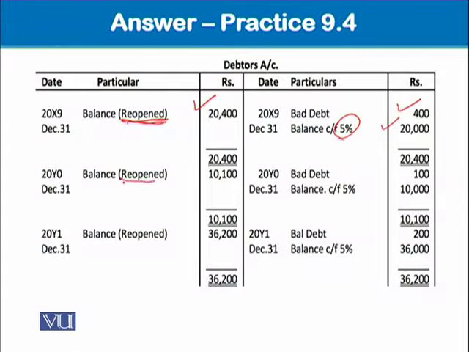Reopen means we don't have the track of accounting entries during the year, sales and cash received and bad debts and so many other returns, etc. But in the question, it is given that the closing balance 10,100 is subject to writing off 100 as bad. Again, the 10,000 balance is subject to 5% provision for doubtful debt. In the third year, again, we have 36,200, from which 200 is bad, and the remaining 36,000 balance is subject to a provision for doubtful debts equal to 5%.